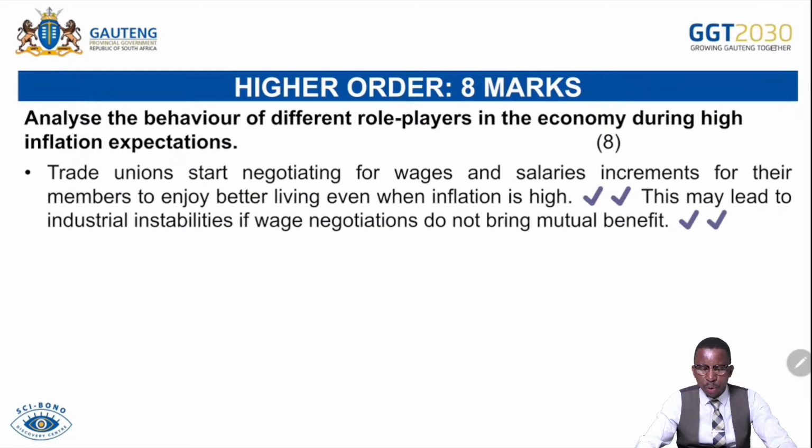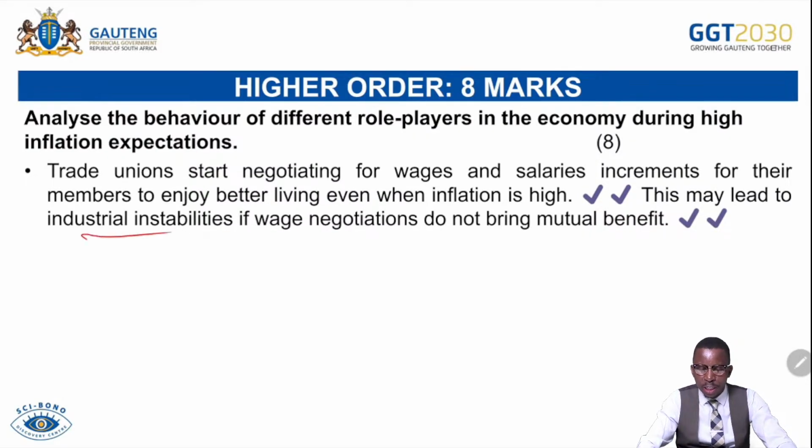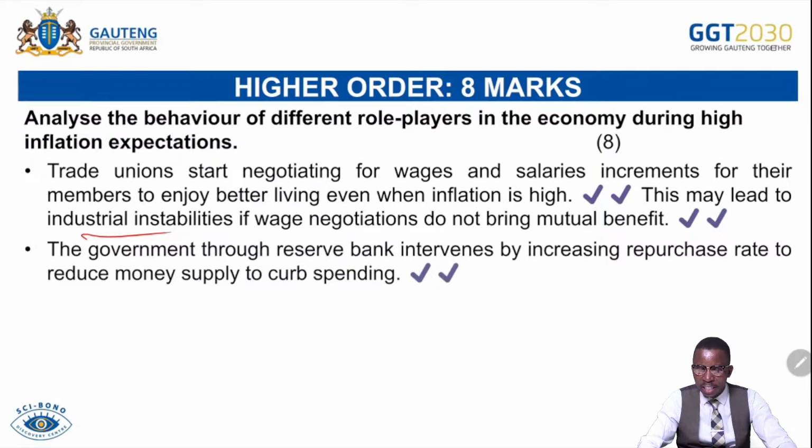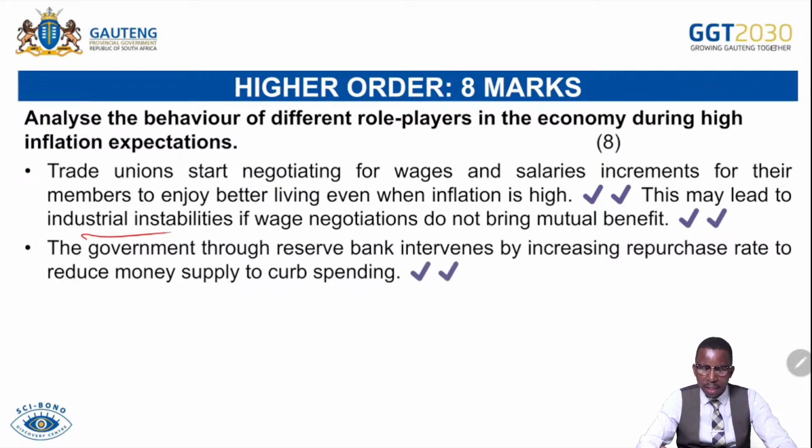Trade unions start negotiating for wage and salary increments for their members to enjoy a better living standard when inflation is high. This may lead to industrial instability if wage negotiations do not bring mutual benefit. There can be social unrest because of mass actions. Government, through the Reserve Bank, intervenes by increasing the repurchase rate to reduce money supply to curb the spending.